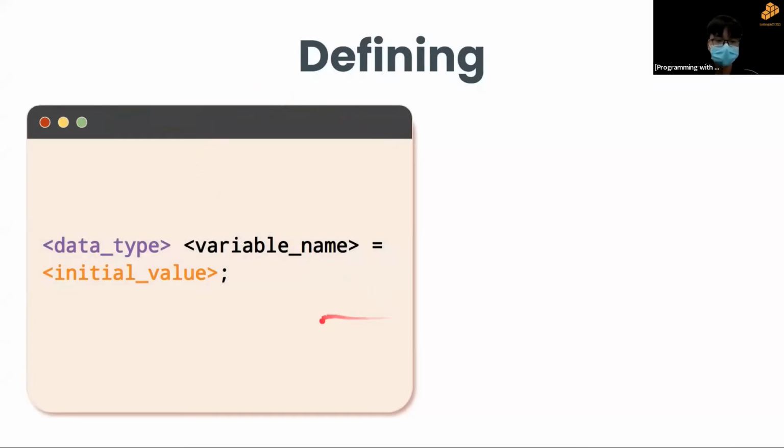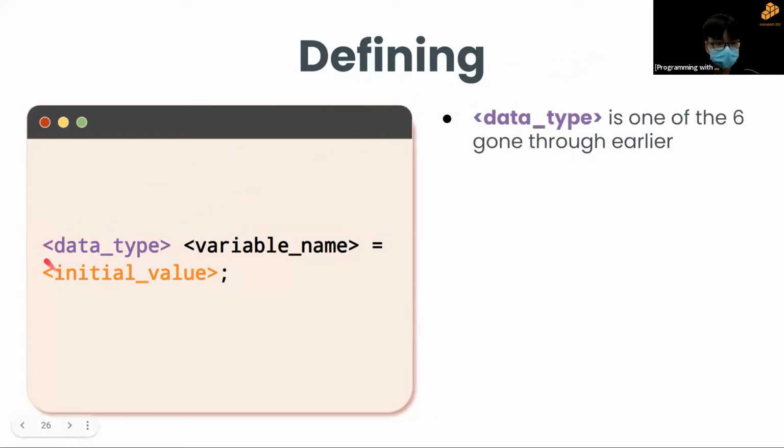This is the standard practice of defining a variable. You will first write the data type, which is one of the 6 that we have gone through earlier. So the data type can be a string, integer, or int, can be a char. And next, we'll have a variable name.